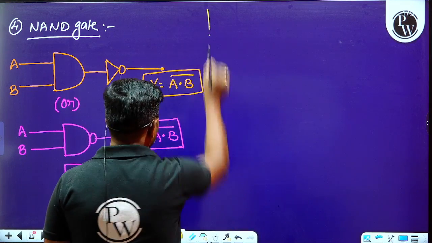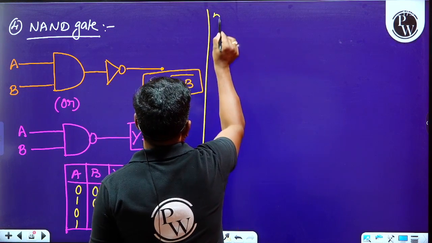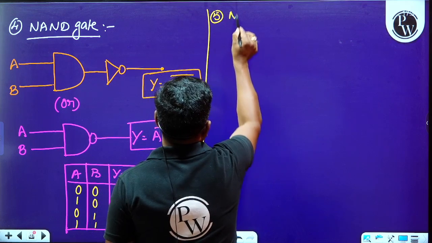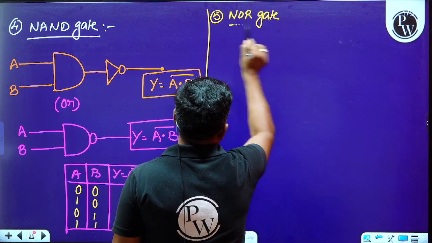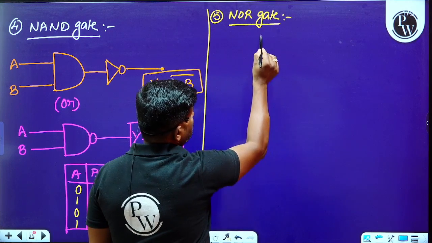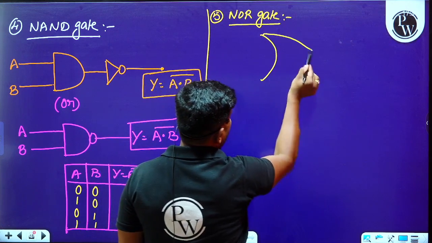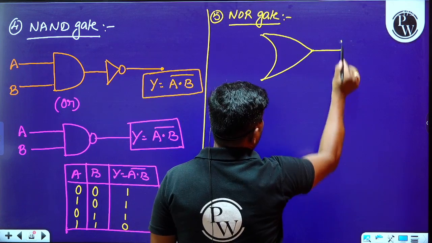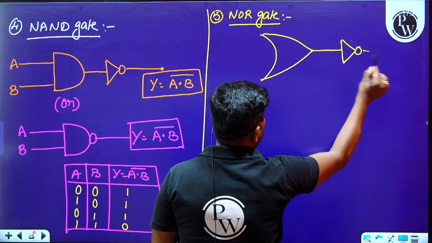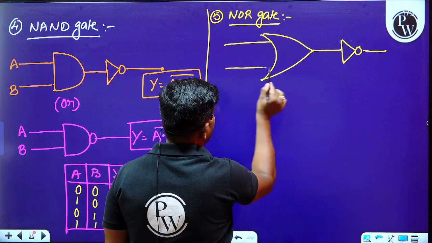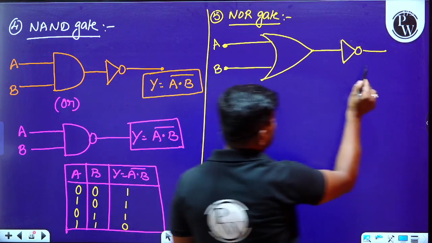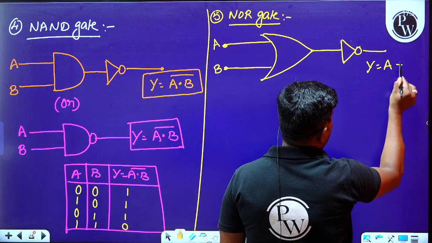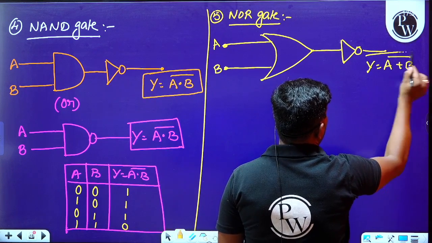Now let us move on to the next gate, that is called the NOR gate. Please observe this. What is the NOR gate here? This is the OR gate followed by the NOT gate. There will be two inputs A and B, and the output can be written as (A plus B) whole complement.